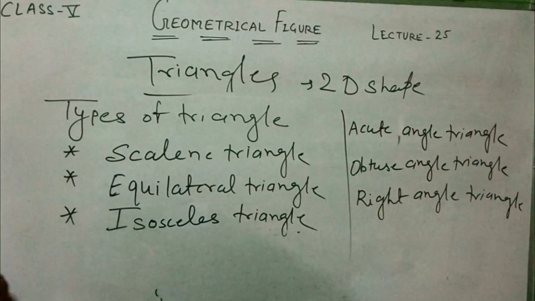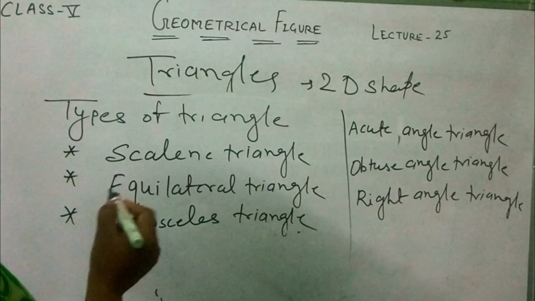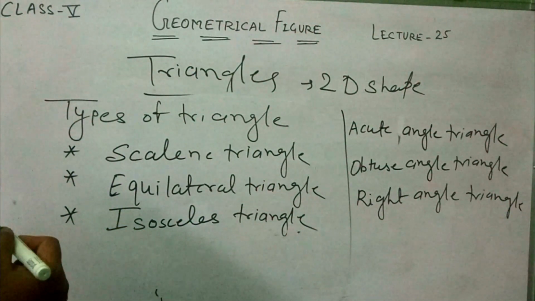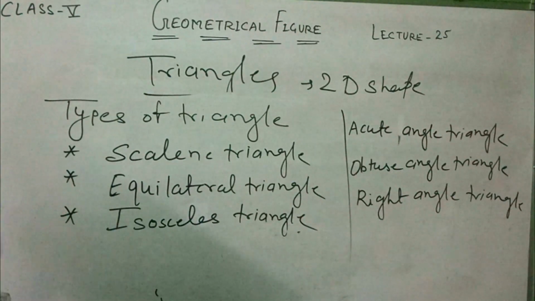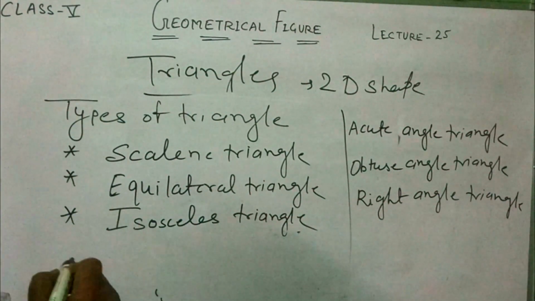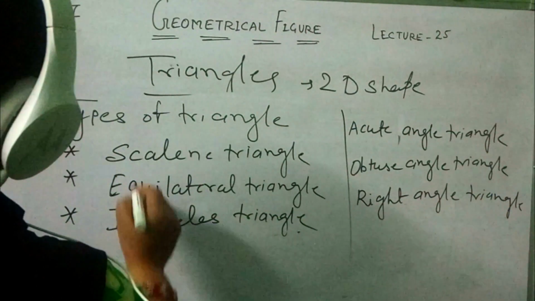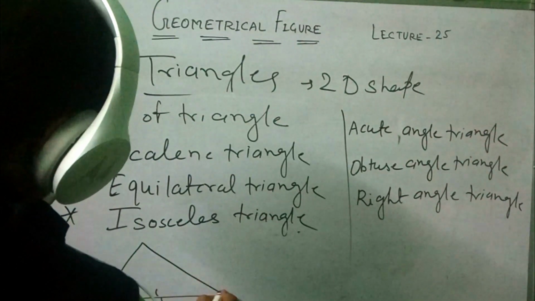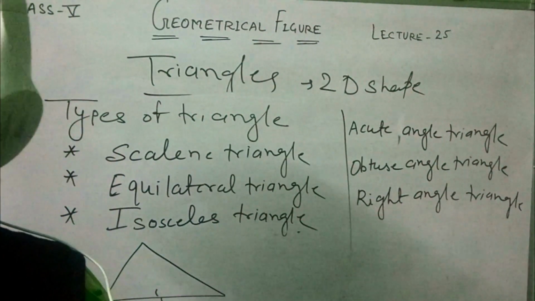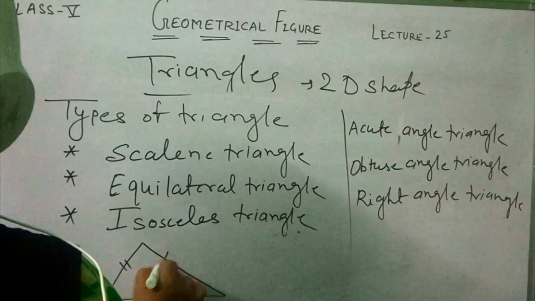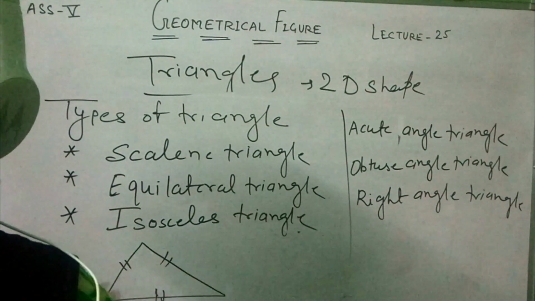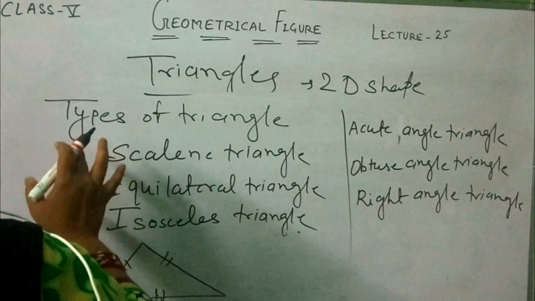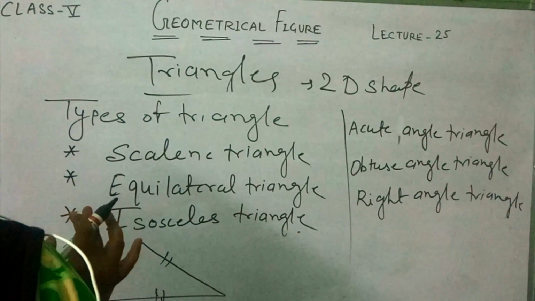Students, first I will start with the scalene triangle. What is a scalene triangle? The triangle with all three sides of different and unequal length. All the three sides are different, means this side and this side, all three sides are different, is called a scalene triangle.